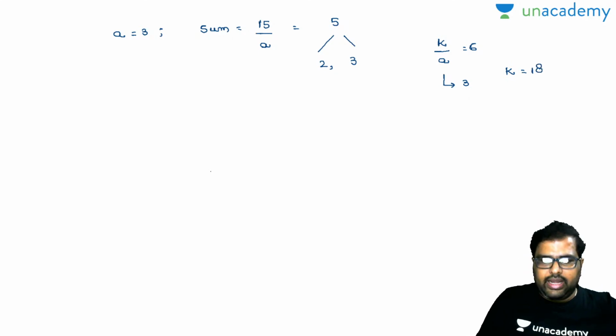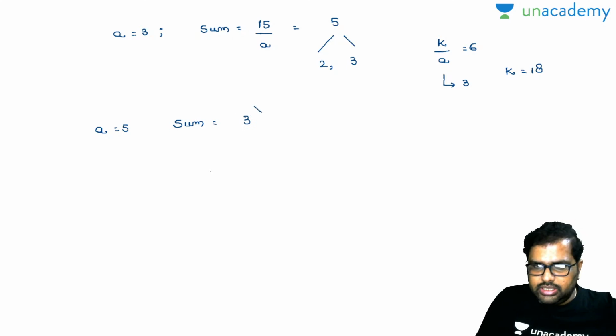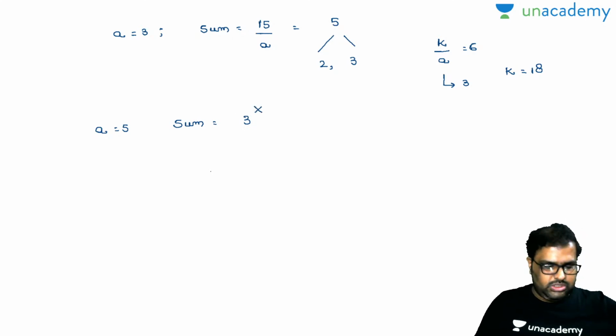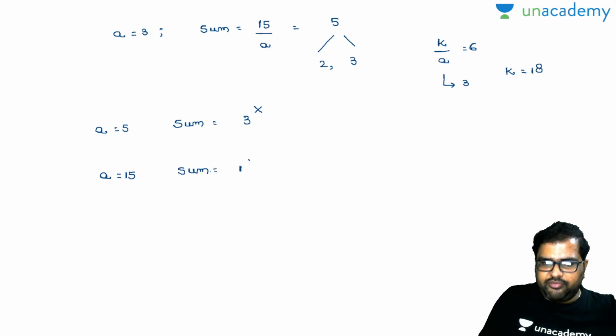Okay. Next, if a is equal to 5, then what will be my sum? Sum will be equal to 3, and you cannot break down this 3 into 2 prime numbers, so there is no chance there. If a is equal to 15, the same thing happens there, sum is equal to 1, and 1 cannot be broken down into 2 prime numbers, right?